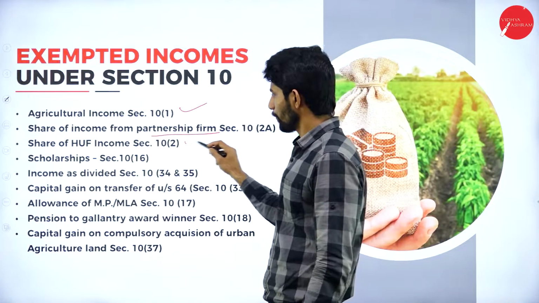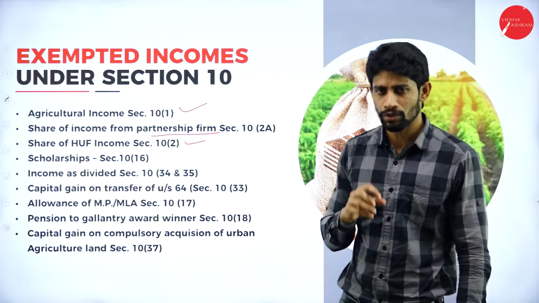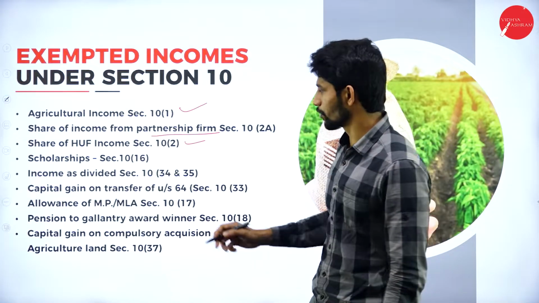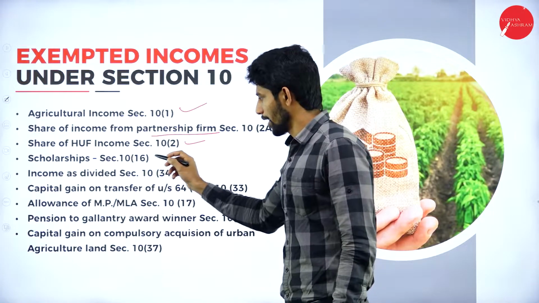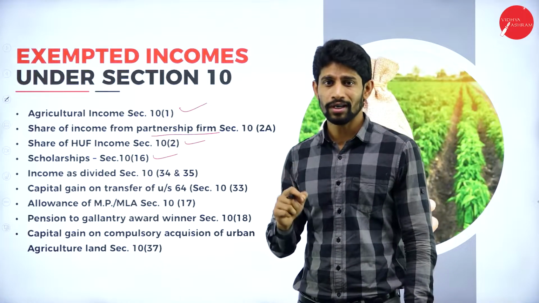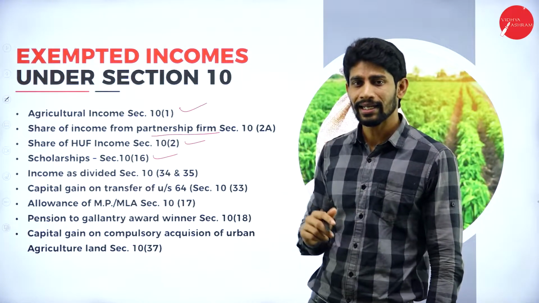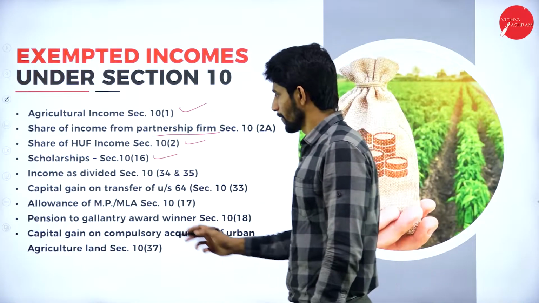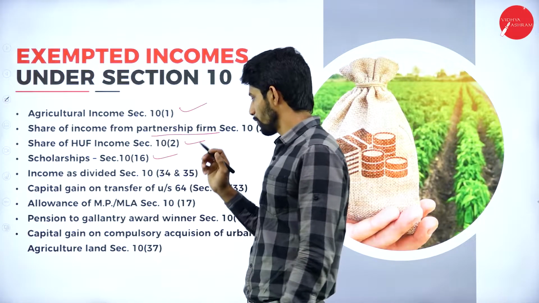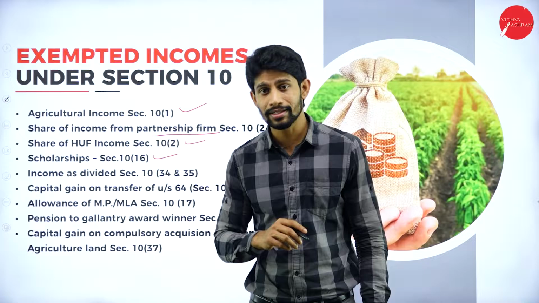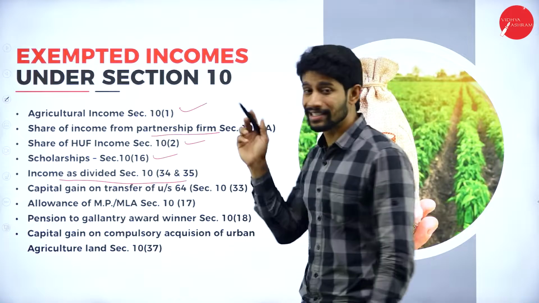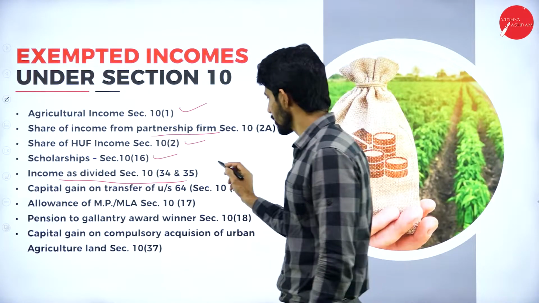Next one, share of HUF income. If you are in a Hindu undivided family, after the tax is paid, the share you receive from the HUF is also exempt under section 10. Next, any scholarship received by students or scholars is exempted under section 10, and they need not pay tax to the government. Next, income as dividend, section 10 subsections 34 and 35. Income as dividend received by an individual was exempted earlier, but now it is taxable.